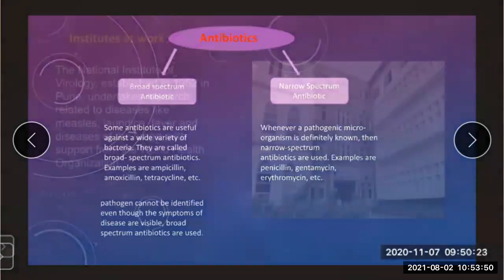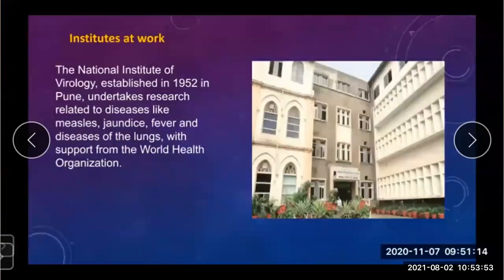Now moving further. Which institute works on this? The study of various microorganisms, the antibiotics that can destroy microorganisms, and even which microorganisms can be used for obtaining the active ingredient of an antibiotic, is all studied by researchers working in various institutes.